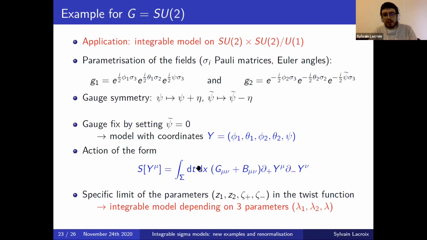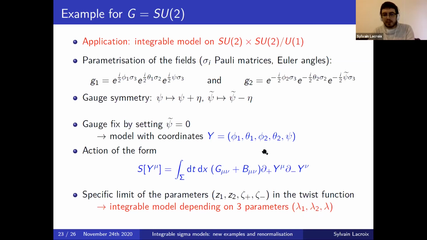And these metrics and B field, in general, depend on all the parameters in the twist function. So in this case, there are 4: 2 poles of the twist function, and then 2 zeros, theta plus and theta minus. And here we'll be interested in just a specific limit of these parameters when one is scaled away. In the end, this gives us an integrable model, which depends on only 3 parameters, lambda 1, lambda 2, and lambda.